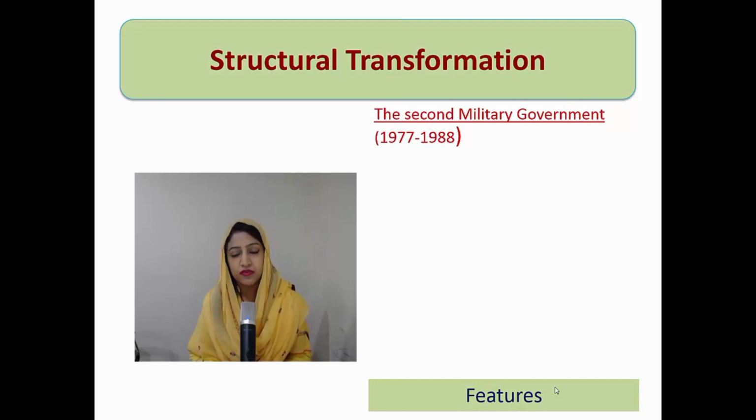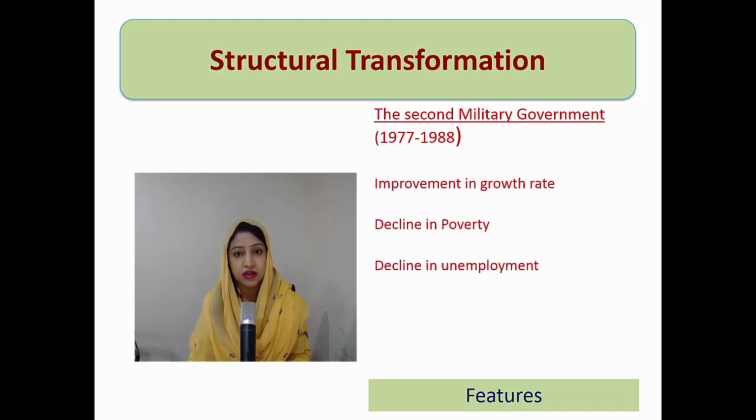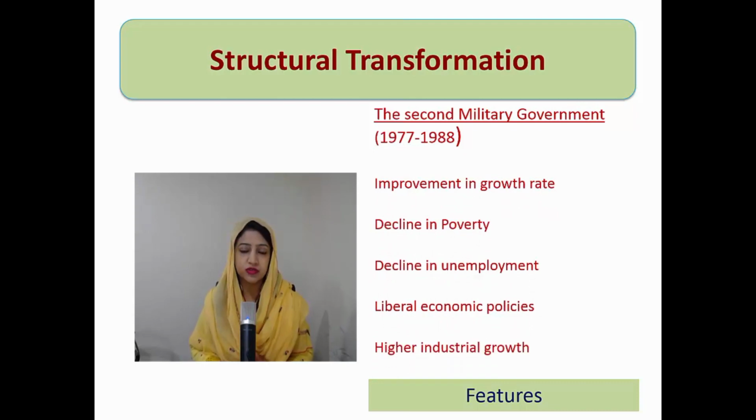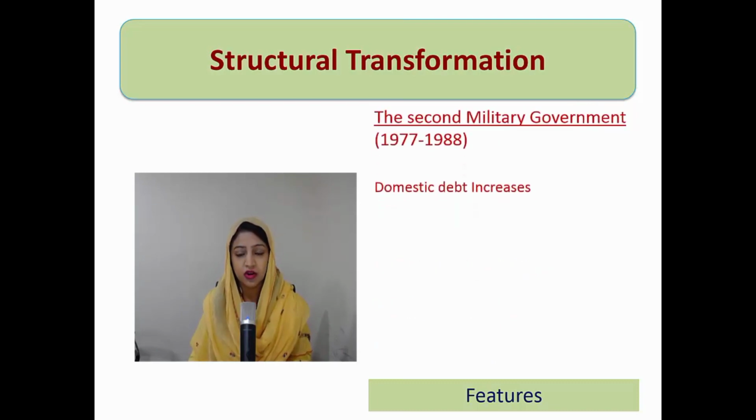If you remember, in the previous era, known as the bad luck years, we saw that the overall economic performance of the society's economy was not satisfactory. We had seen a decline in employment, a decline in the growth rate of the different sectors, and the worst inflation. So in this era, if we look at the features, the economic indicators showed a positive sign. There was improvement in the growth of different sectors and improvement in the overall growth of GDP, which resulted in a decline in poverty incidence and a decline in unemployment. The economic policies were very liberal as compared to the previous time periods. There was higher industrial growth as compared to the previous economic era.